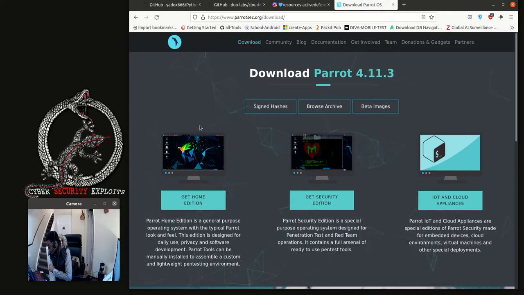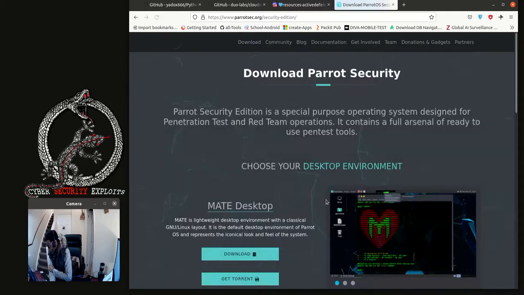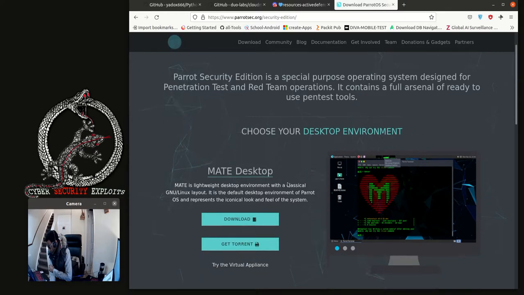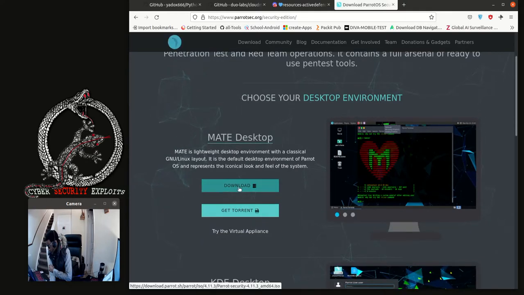So here there's a home edition and the security edition. So the one we want is the security edition. Then we are going to do the download here.